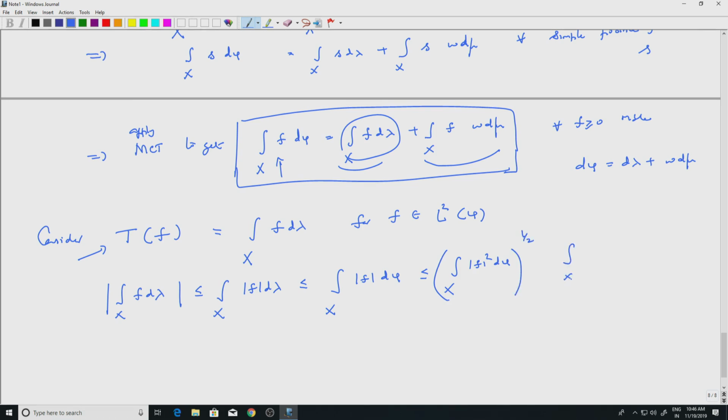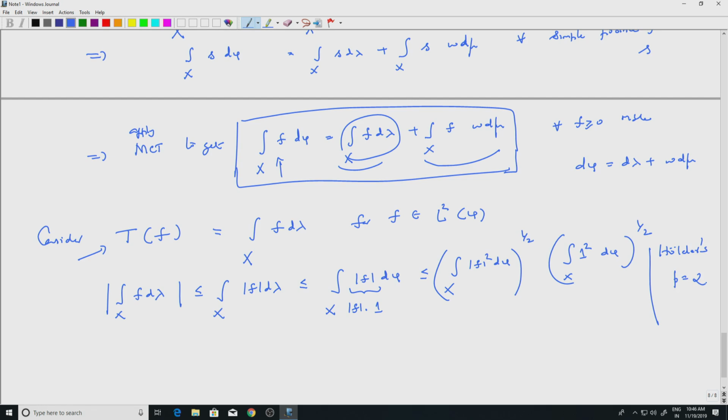So I'm taking mod f to be mod f times the constant function 1, so 1 square d phi, because I am applying the Cauchy-Schwarz inequality to d phi to the half. So that is the Cauchy-Schwarz inequality, or Holder's with p equal to 2.